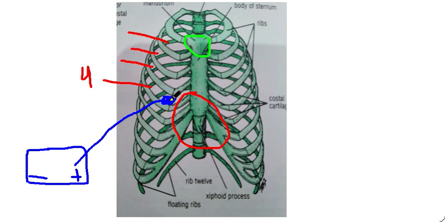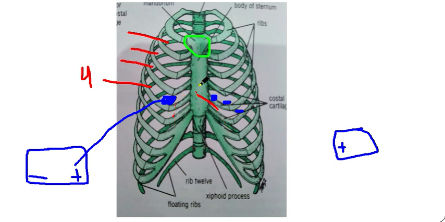Whereas V2, the positive terminal of V2 is connected here. We place V2 just on the left side here of the fourth intercostal space. Whereas V4 is placed on the fifth intercostal space. This is the fifth intercostal space that is present between the fifth and the sixth rib. Whereas V3 is placed between V2 and V4. This is the location of V3.